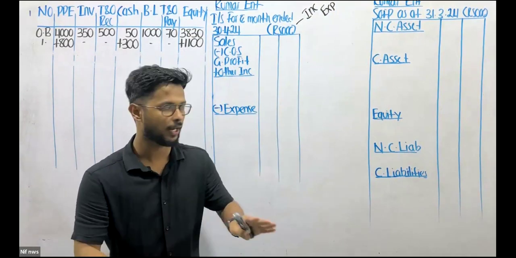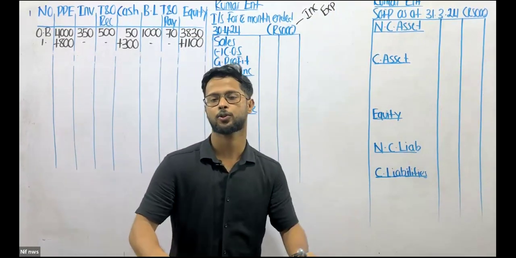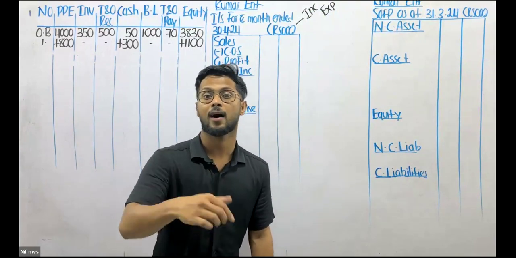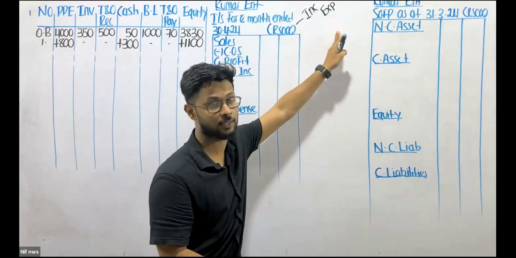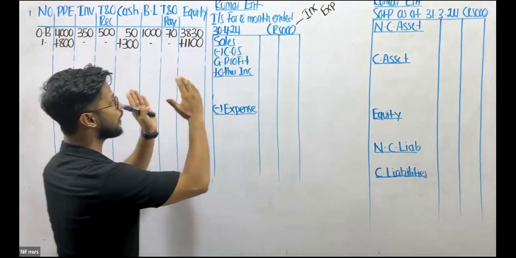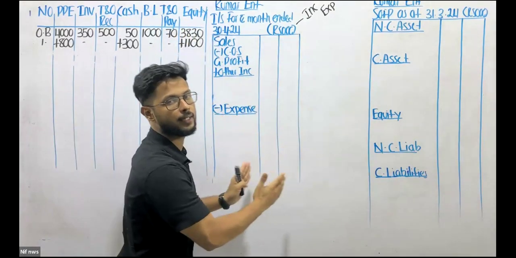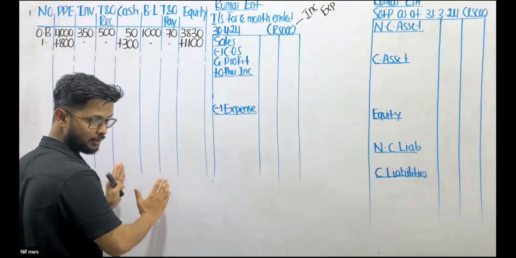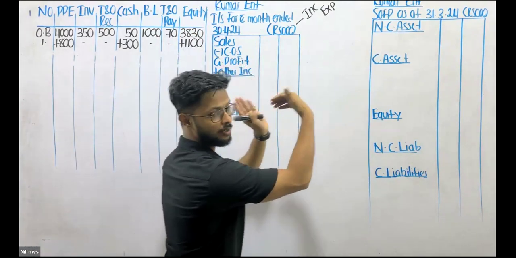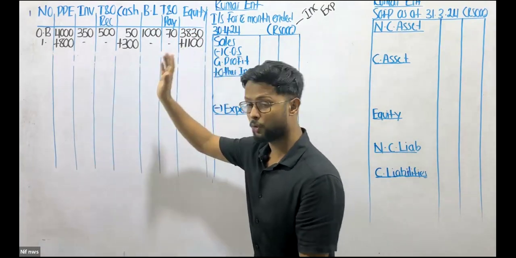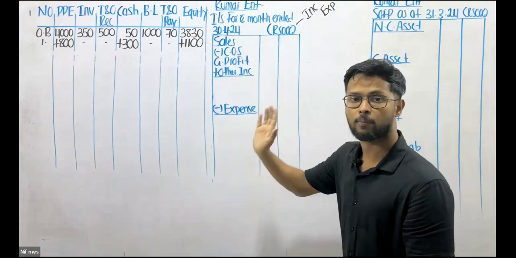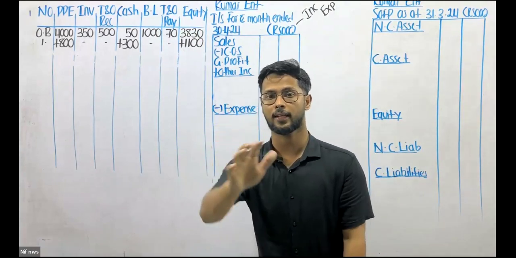If the answer is no, never mind, you can proceed with the next question. But if the answer is yes, as in there is an income or expense that you have recorded, it should be recorded in the income statement immediately. Don't do this and then come to this and then finally go to that. Do this and this together. Do you understand? Do the equation and income statement together. That's a technique you are using.